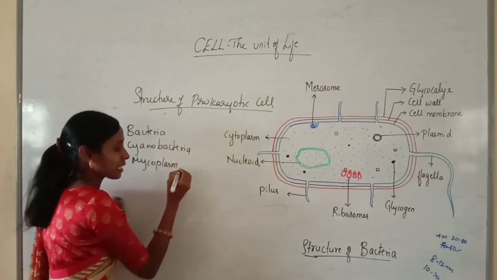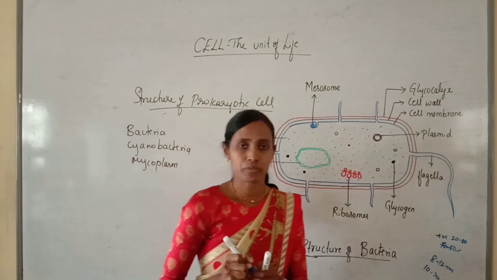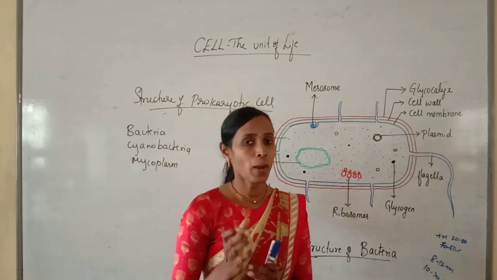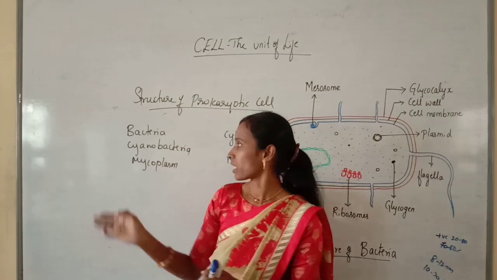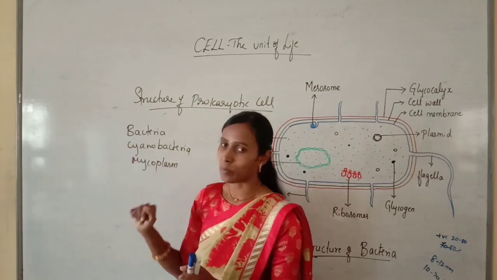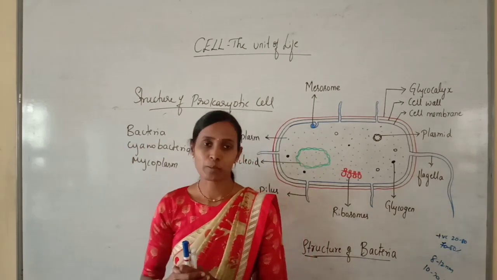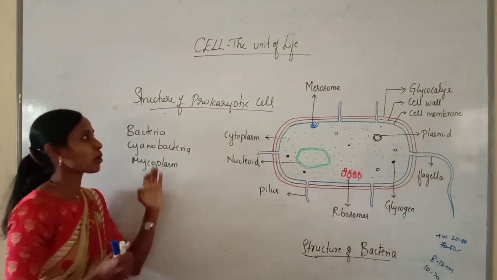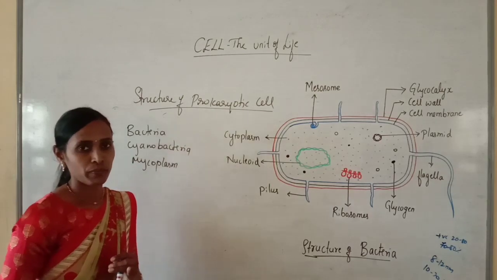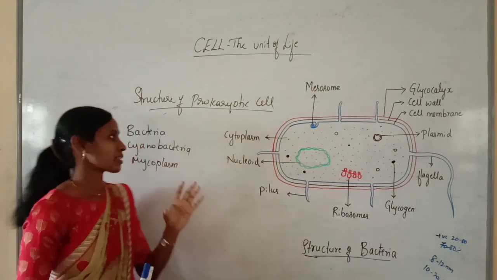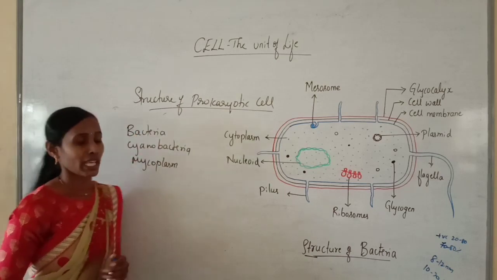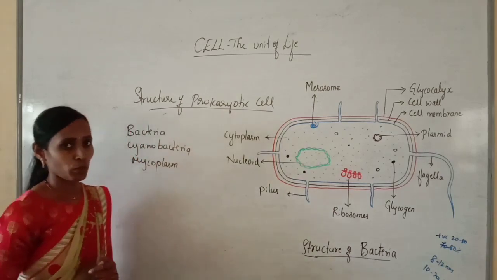And I told you many times, among the 5 kingdoms of classification, the one and only kingdom of prokaryotes is kingdom Monera, and that kingdom Monera includes bacteria, cyanobacteria, and mycoplasma, that is PPLO. So these are the organisms which are mainly called prokaryotes.